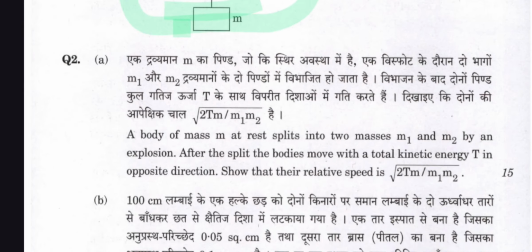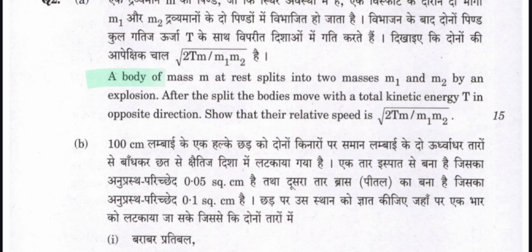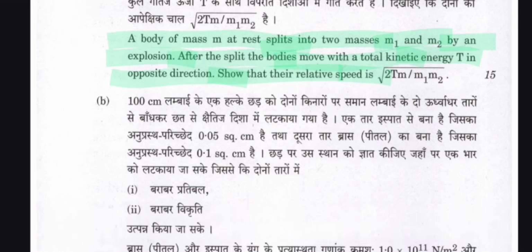And question 2 is here: a body of mass m at rest splits into two masses m1 and m2 by an explosion. After the split the bodies move with total kinetic energy T in opposite directions. Show that their relative speed is under root of 2T(m1 + m2)/(m1 m2).